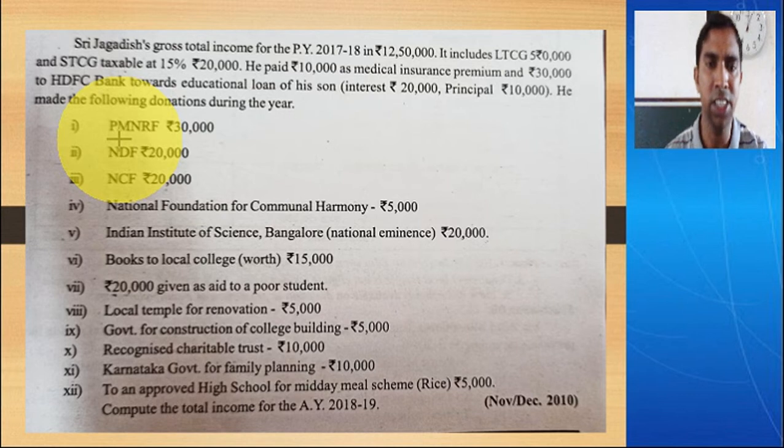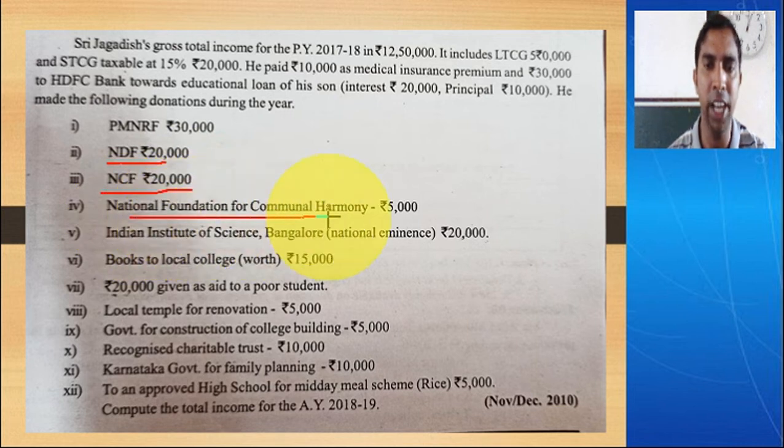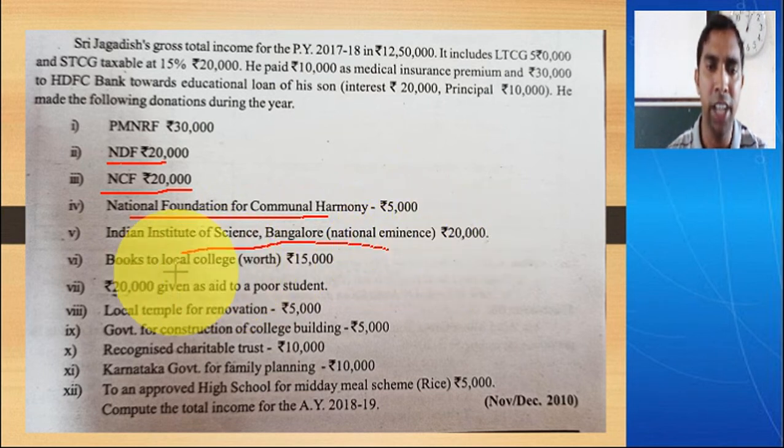Now Prime Minister National Relief Fund forms part of 100% without limit. Then National Defence Fund forms part of 100% without limit. Then National Children Fund is also 100% without limit. Then National Foundation for Communal Harmony again qualifies for 100% without limit. Then Indian Institute of Science, it's a notified institution by Government of India, so definitely it is 100% without any limit. Then books to local college, see this donation is given in kind, they have written it as worth, so